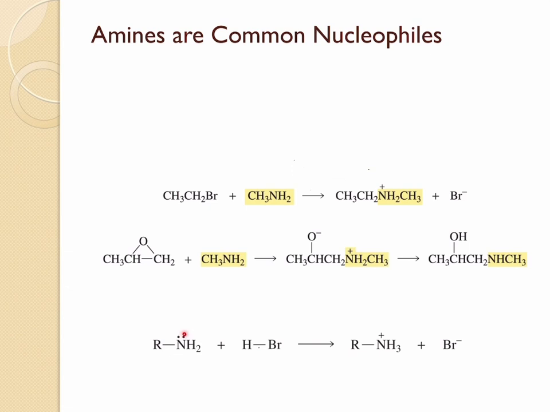And here is an example where an amine is reacting as a base, where the electrons from the nitrogen are going and abstracting this hydrogen, thrusting these electrons onto bromine, so it can form the protonated amine. So this one right here is an amine acting as a base.